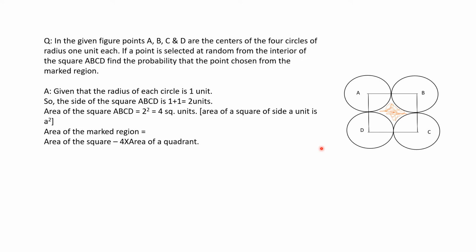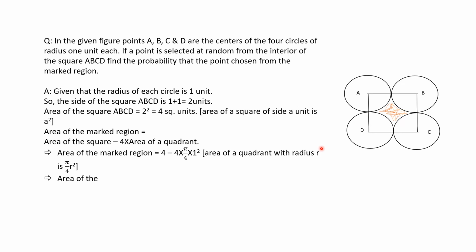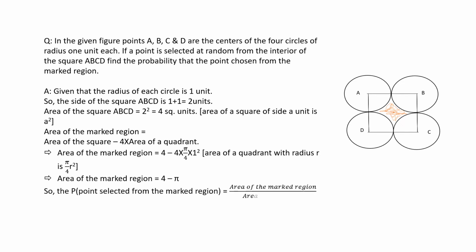So the area of the marked region is 4 minus 4 into pi by 4 into 1 squared, or the area of the marked region is 4 minus pi. So the probability of the point being selected from the marked region is the area of the marked region by the area of the square, which is 4 minus pi divided by 4, the answer.